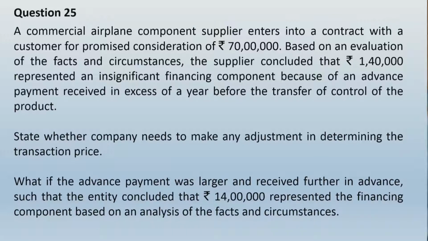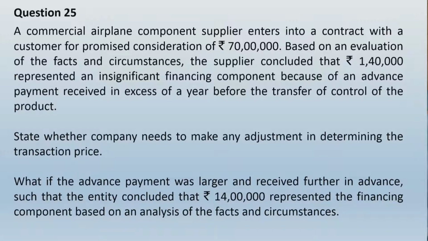Based on an evaluation of facts and circumstances, the supplier concluded that rupees 1,40,000 represented an insignificant financing component because of an advance payment received in excess of a year before the transfer of control of the product. State whether the company needs to make any adjustment in determining the transaction price. What if the advance payment was larger and received further in advance such that the entity concluded that rupees 14 lakh represented the financing component based on an analysis of the facts and circumstances?